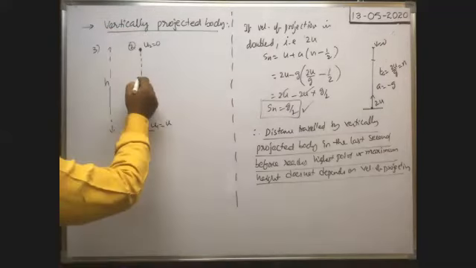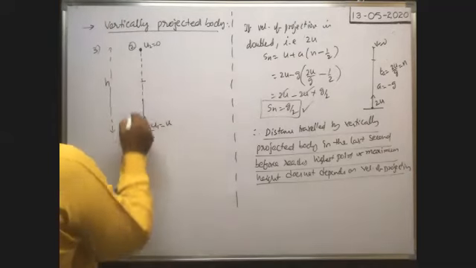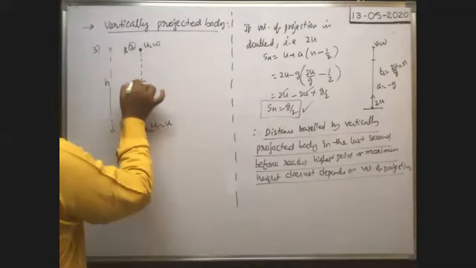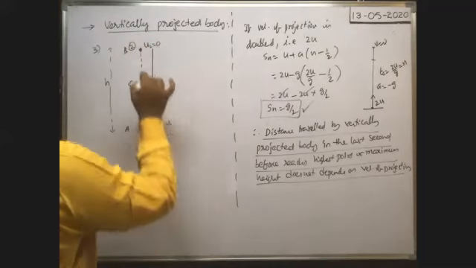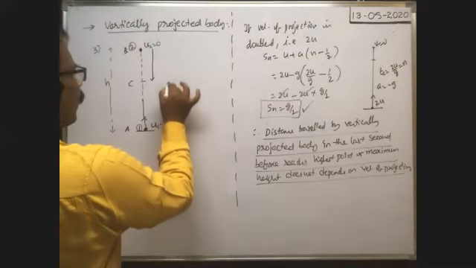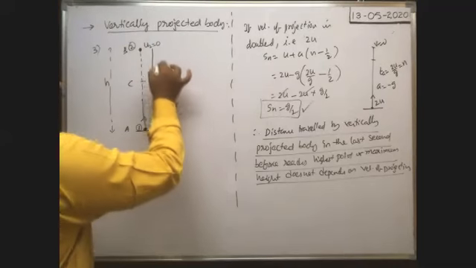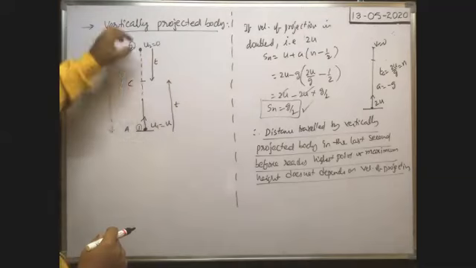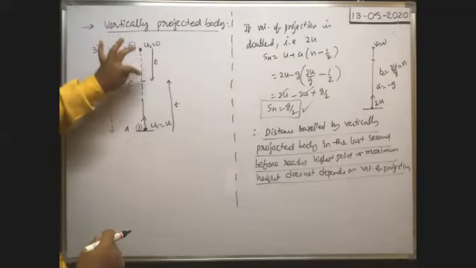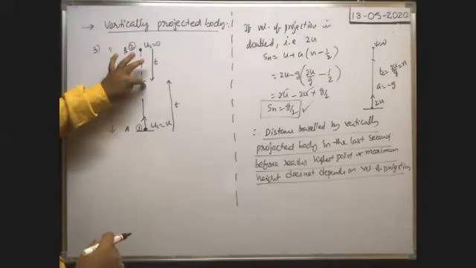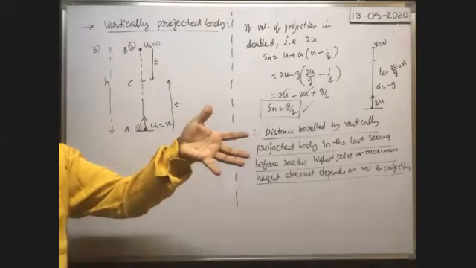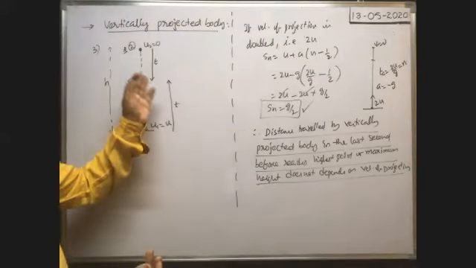Suppose the two bodies meet at this point. This is the point A, this is the point B, this is the point C. Suppose the two bodies meet together here. The first body reaches this point, and the second body reaches this point, after a time t seconds. Both are the same, because at the instant the first body is thrown, the second body is dropped. That is why, when they meet together, the time taken by the two bodies remains the same, equal to t each. Definitely they meet together after a time t seconds.